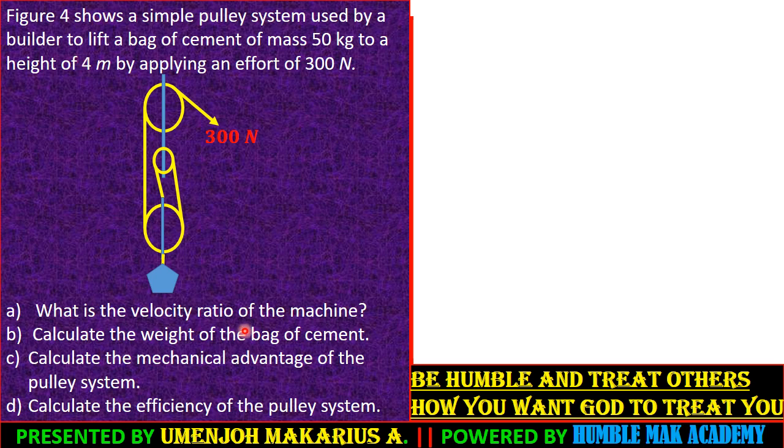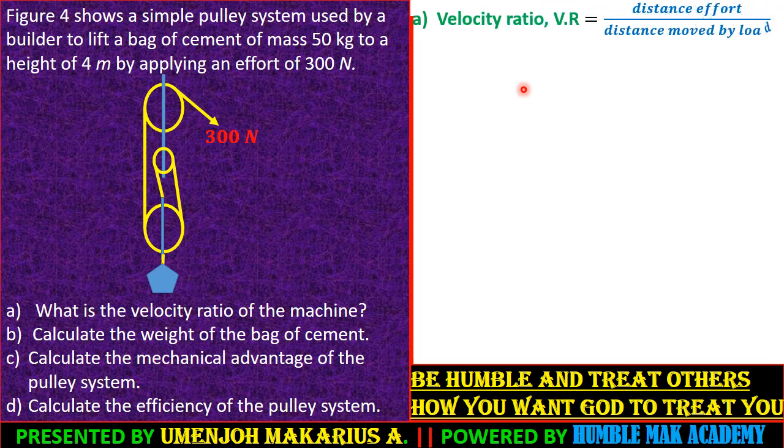Okay, so for the velocity ratio, guys, there is virtually no need for you to calculate, because you can just look at the answer from the diagram and state it. But generally, the velocity ratio is given as the ratio of the distance moved by effort over the distance moved by the load. Do you see that, friends? Let's look at this one, guys.